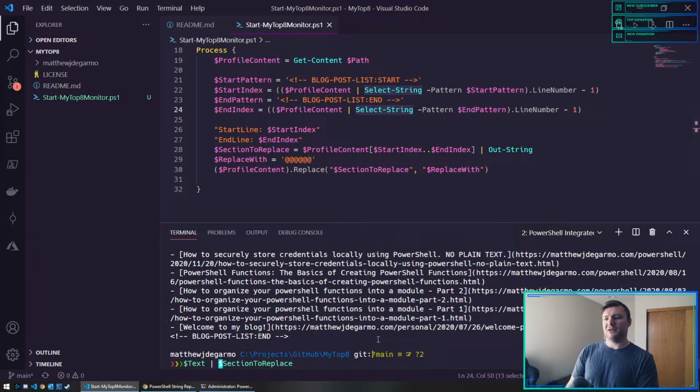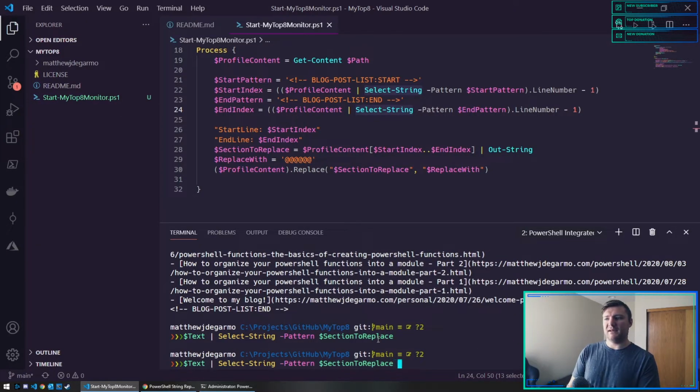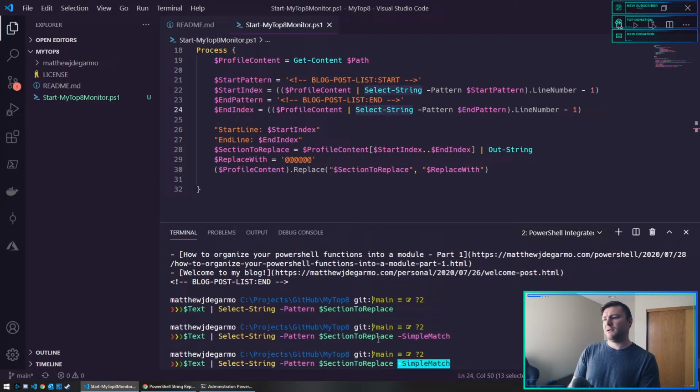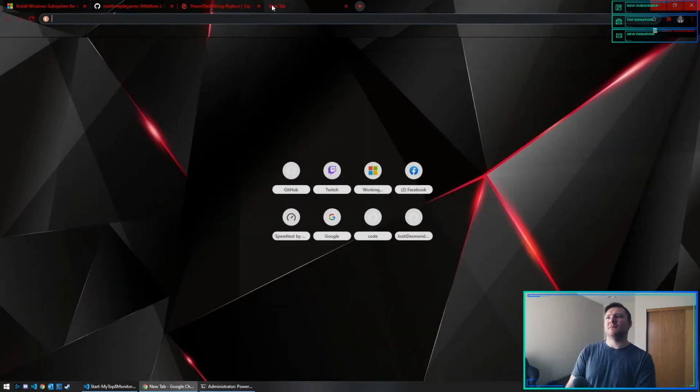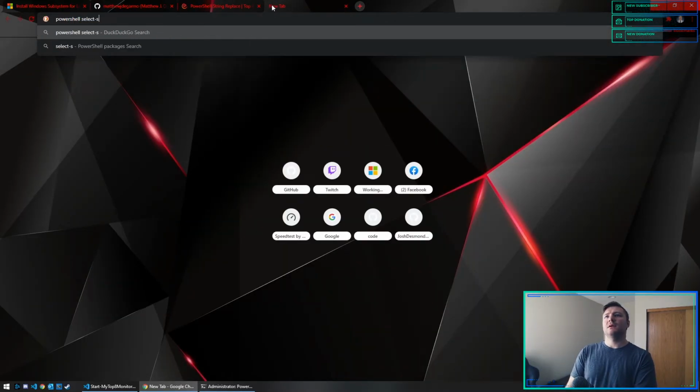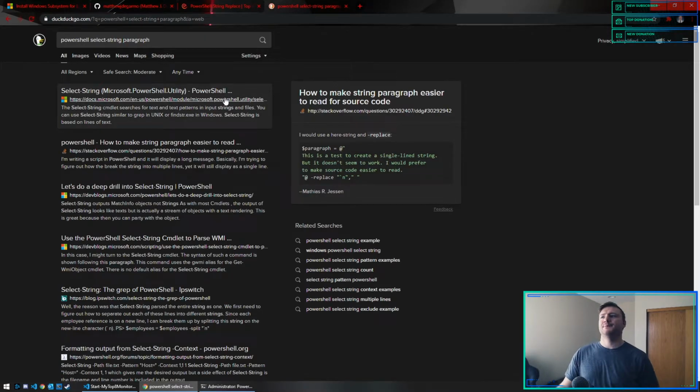And I want to see if PowerShell can Select-String. That's the pattern. It doesn't find it. Simple match. How do you match a paragraph? Select-String paragraph.